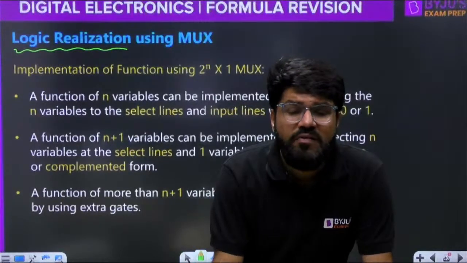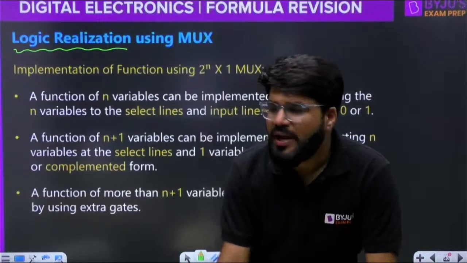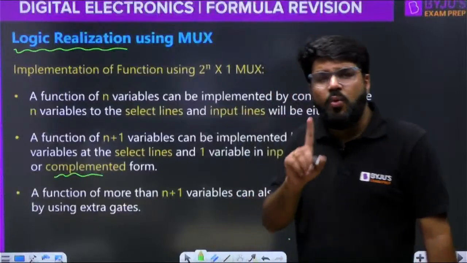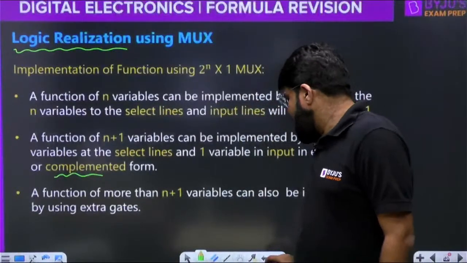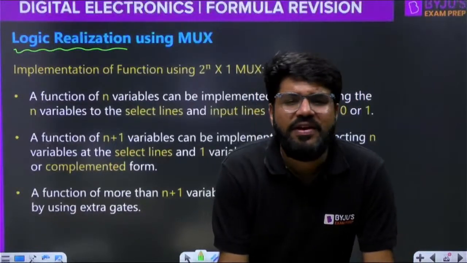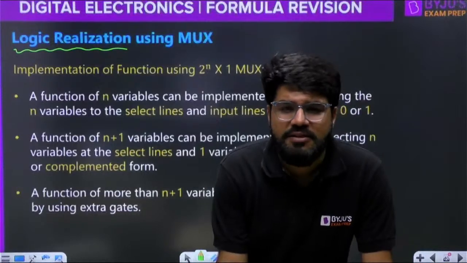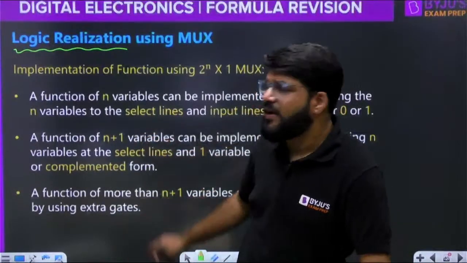That means at the input lines you may require an inverter as well. So if you allow one inverter in addition, connect the n variables at the n select lines, and connect one more variable at the input lines, then you will be able to realize a function of n plus 1 variables.